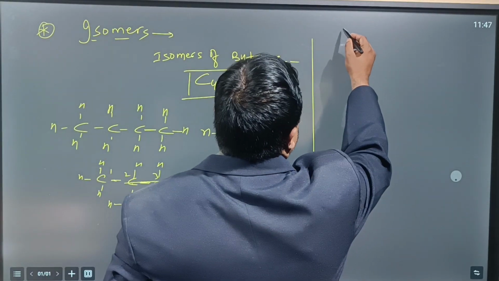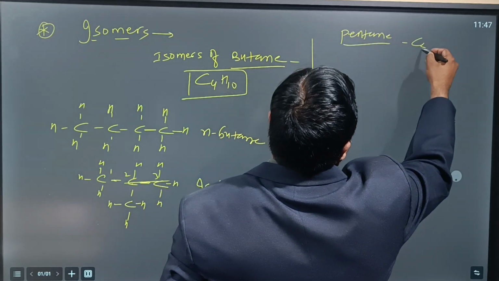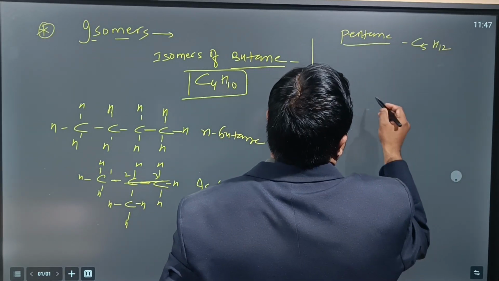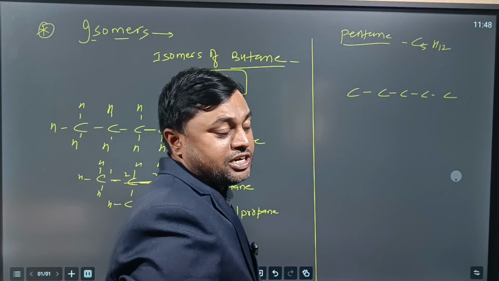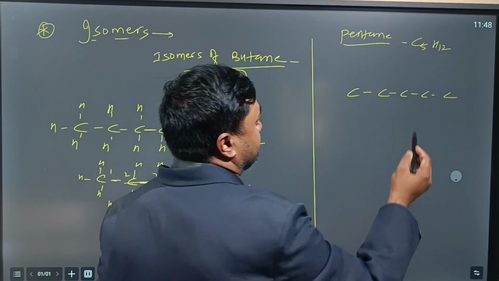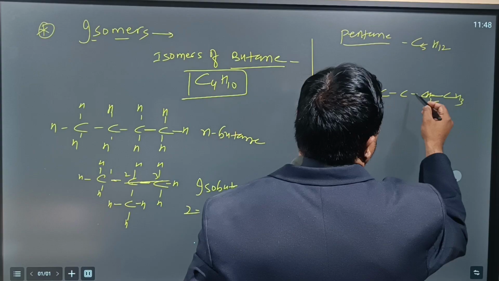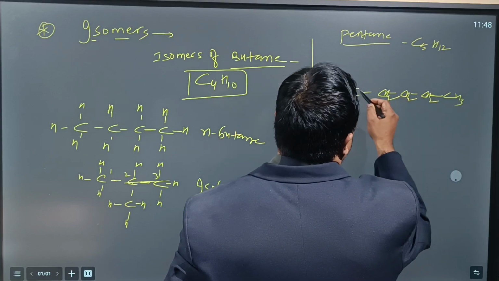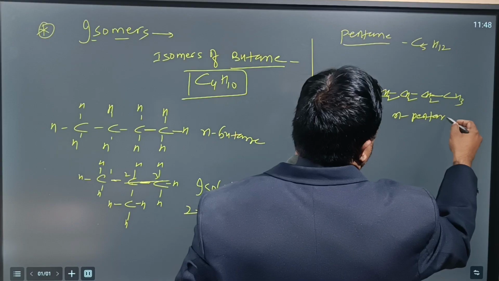Now we talk about pentane. The pentane formula is C5H12, yes or no? So we can write 1 2 3 4 5 in a straight chain. To fulfill the tetravalency, you have to fulfill the hydrogen atoms. A single bond means 3 hydrogens, then 2 hydrogens, 2 hydrogens, 2 hydrogens and 3 hydrogens. So this is normal pentane, yes or no?